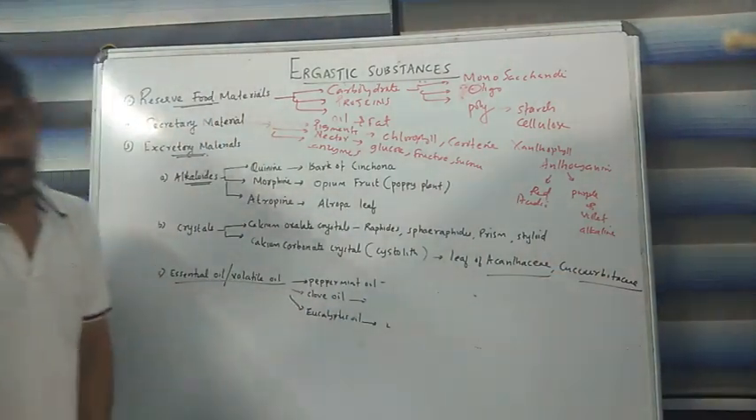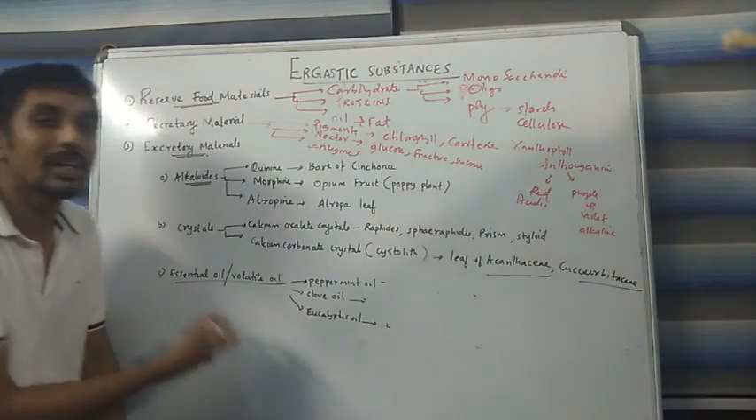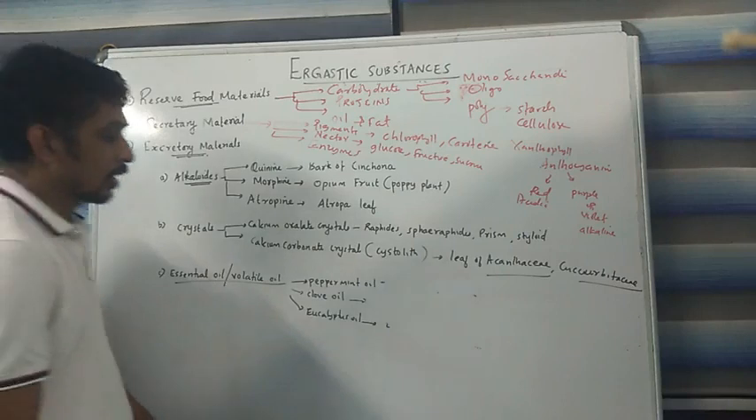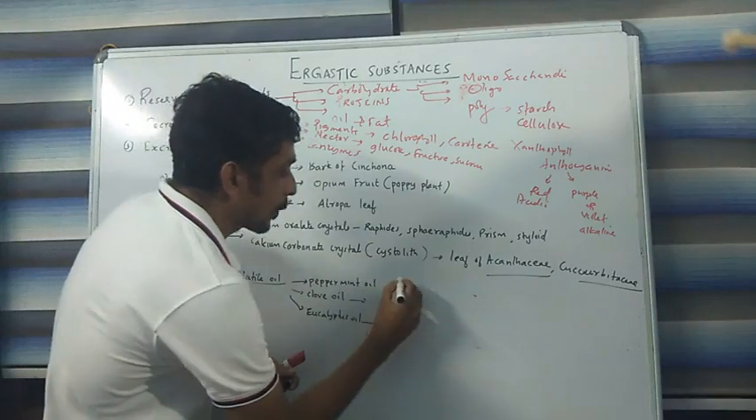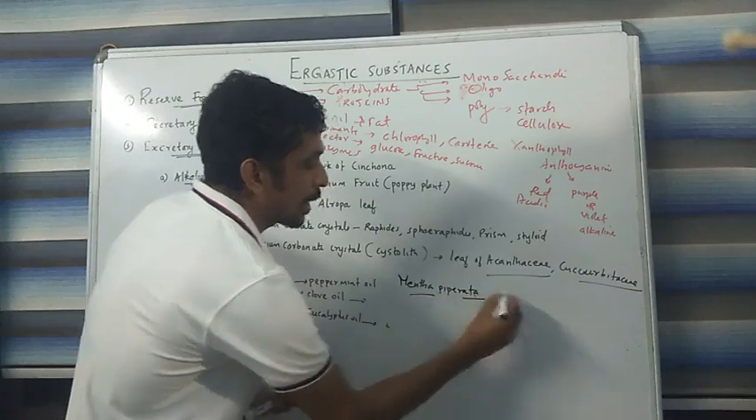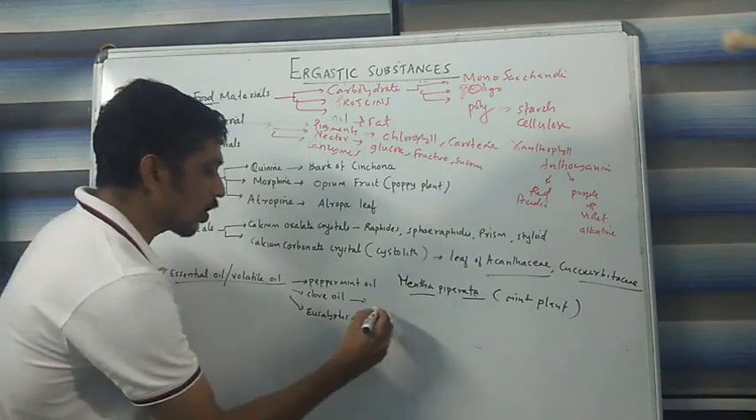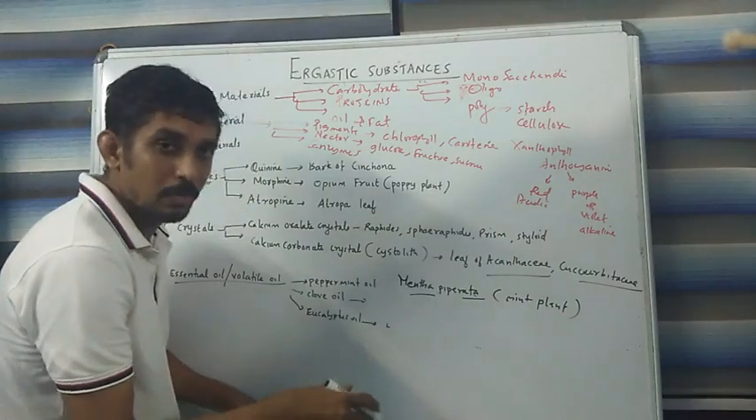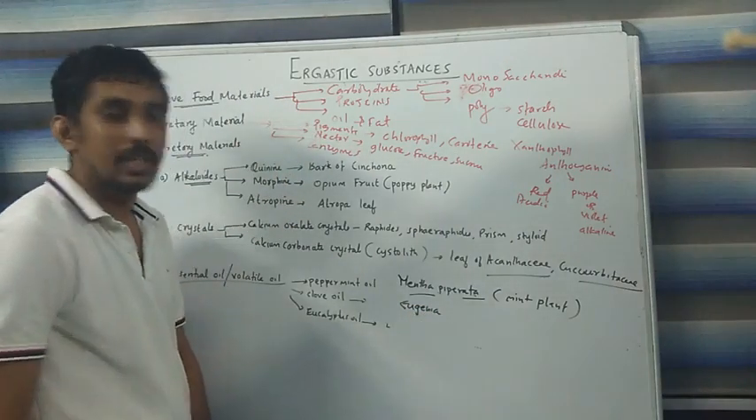When we move to the third case, plants also produce another kind of excretory material called essential oil or volatile oil. Among these, one is peppermint oil, which is obtained from the leaf of Mentha piperata, commonly called the mint plant. The second one is clove oil, obtained from the flower bud, that is clove, of a plant called Eugenia caryophyllata.